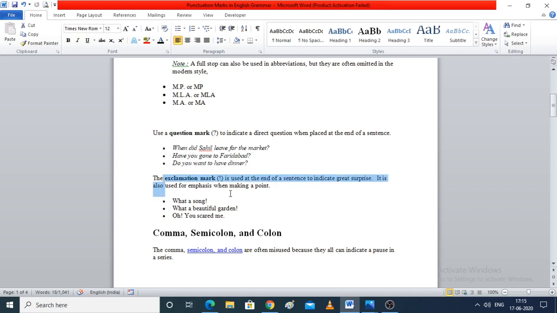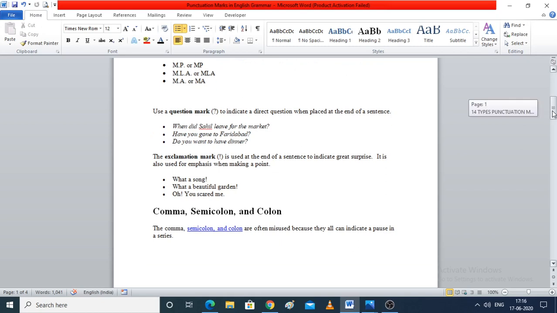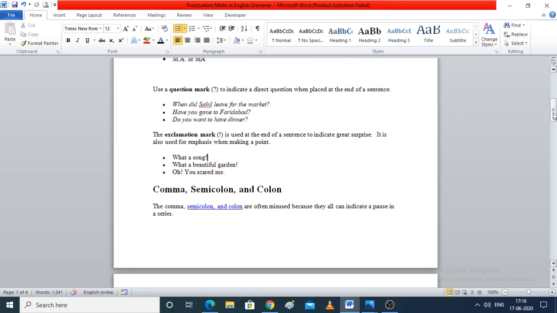Fine. Now, let's come up to the exclamation mark. We use an exclamation mark to indicate astonishment. What is astonishment? To indicate a sudden or great surprise, or when you are happy, surprised or shocked, we use an exclamation mark.